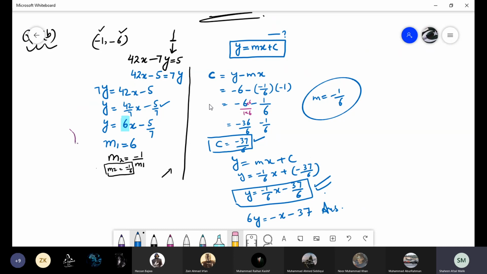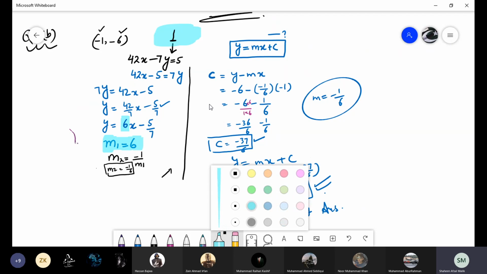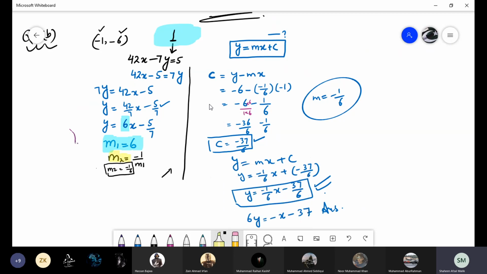To find the slope, we convert the given equation into its standard form and we can get the slope from there. When we get the slope, m1 is equal to 6, because this is the slope of one line and the lines are perpendicular. Because the lines are perpendicular, the second slope we can find by using this formula. So what is the formula? The formula is m2 is equal to minus 1 over m1. Substitute the value, you will get m2.